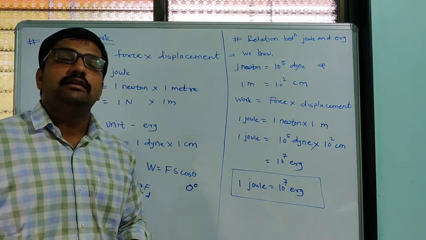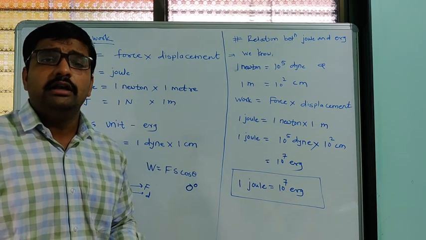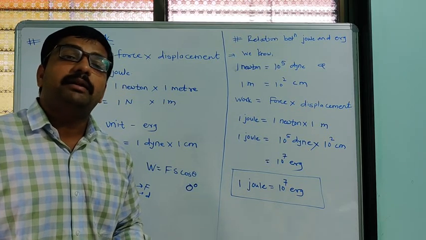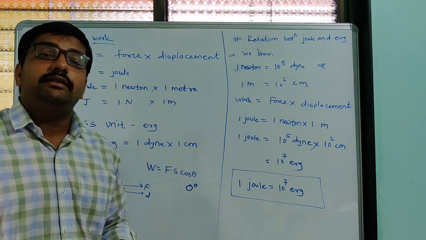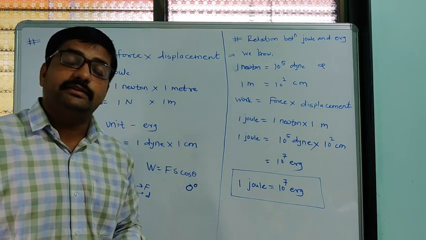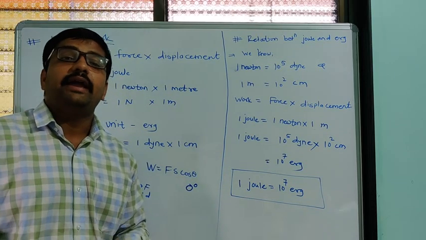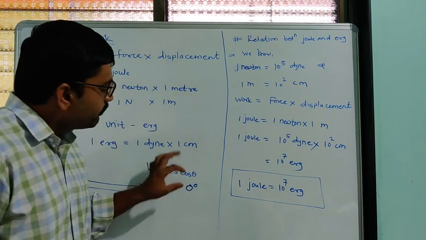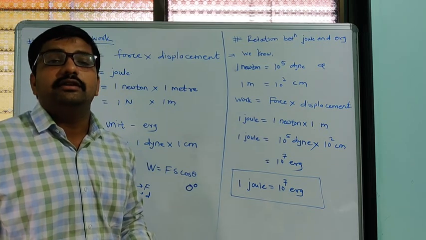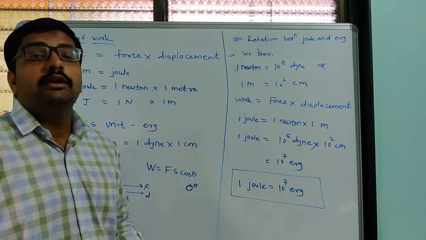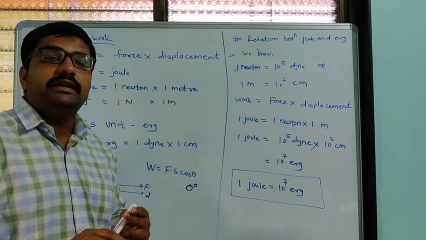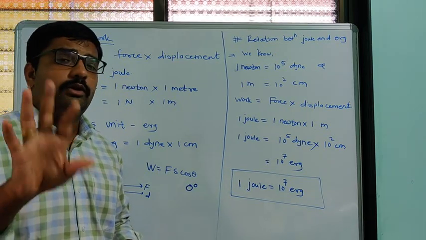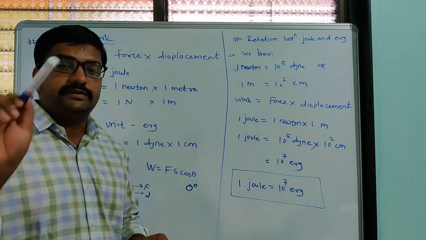And last is zero work. Zero work is when the direction of force and the direction of displacement are perpendicular to each other, meaning the angle between them is 90 degrees. At that time work done is 0, because cos 90 is 0. Simply, this theta is important in calculation of work done. So we have to remember cos 0 is equal to 1, cos 90 is equal to 0, and cos 180 is equal to -1. It is important because it may be asked in examinations.